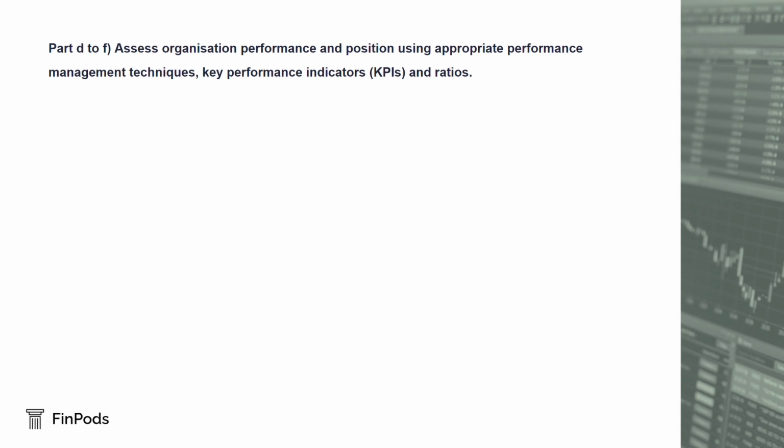Part D to F. Assess organisation performance and position using appropriate performance management techniques, key performance indicators, KPIs, and ratios.